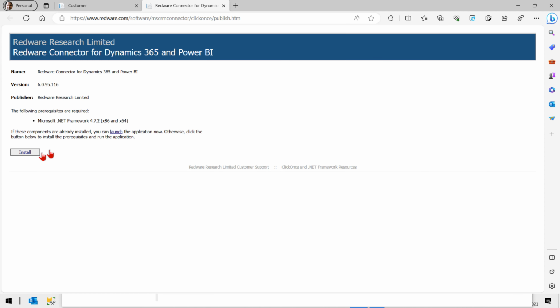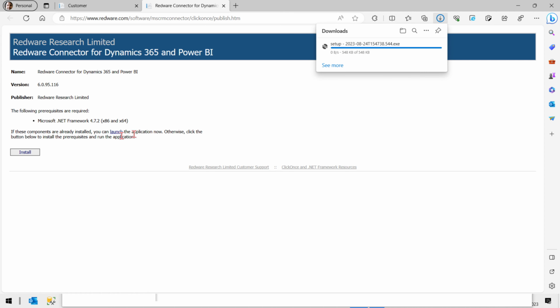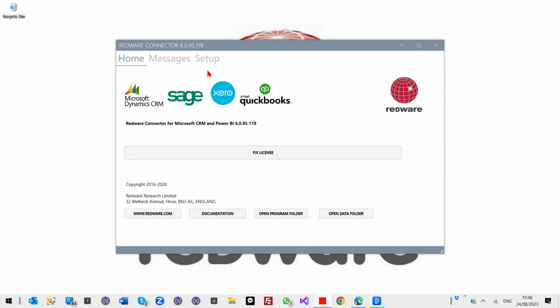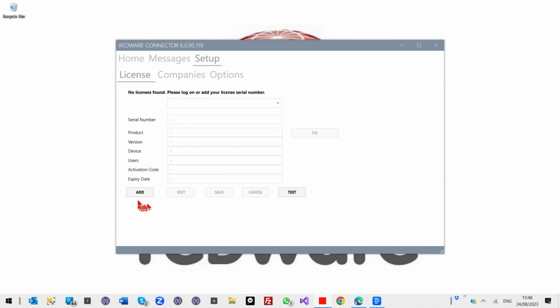Click on Install the connector and install here. I'm afraid you need a Windows machine. You may get a few prompts and then it will install and open up our connector. Once you have the connector, you'll need to set the license here.